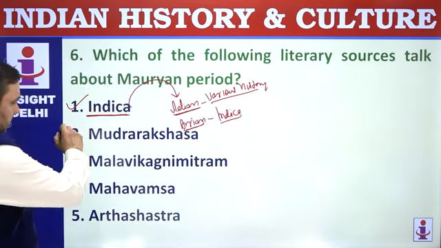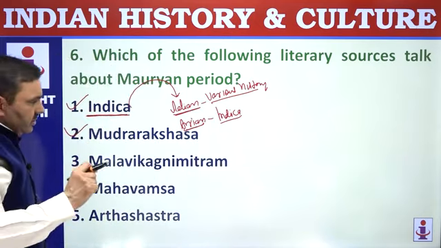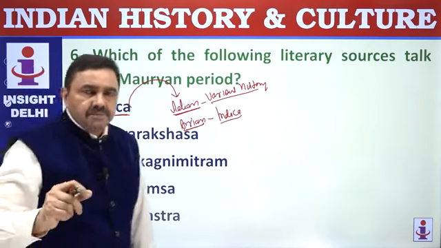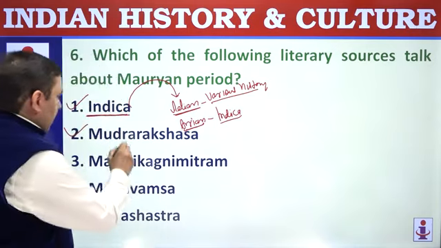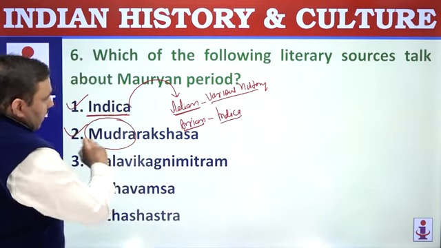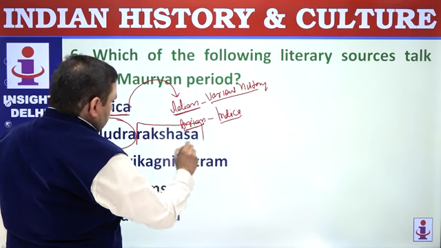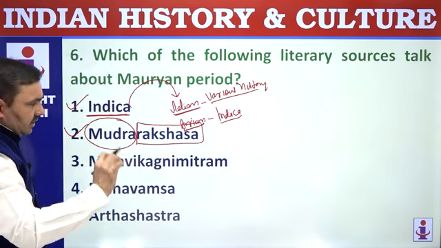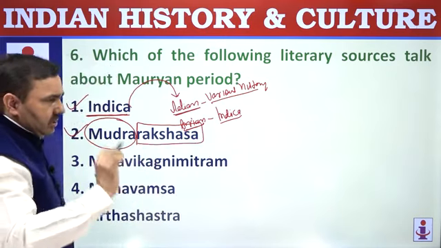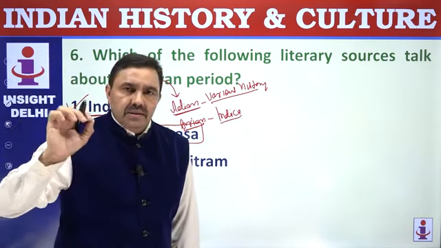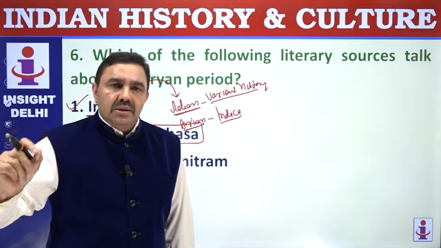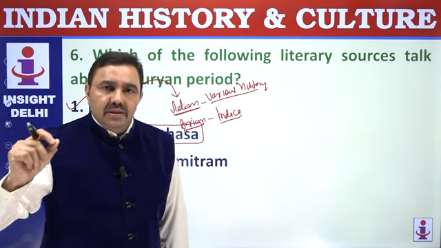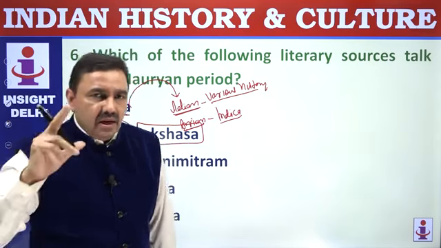Mudra Rakshasa, composed by Vishakhadatta in the 6th century AD during the Gupta period, talks about the Mauryan age. Mudra means stamp, Rakshasa is the name of the Prime Minister of Dhanananda. So a seal of Dhanananda was stolen somehow by Chandragupta Maurya and Kautilya. That seal was used by them to instigate a revolt against King Dhanananda. With the help of that seal, they could use the army of Dhanananda against him.